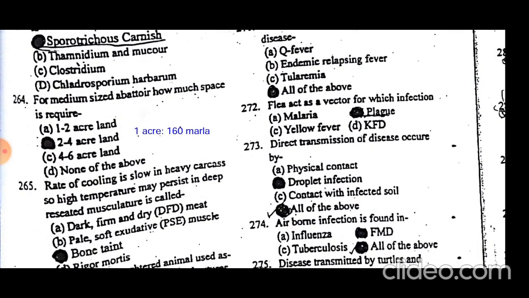For a medium sized abattoir, how much space is required? 2 to 4 acres of land is required, and 1 acre is 160 marla. So approximately 400 to 500 marla of land is required for an abattoir, or in terms of acres, 2 to 4 acres.